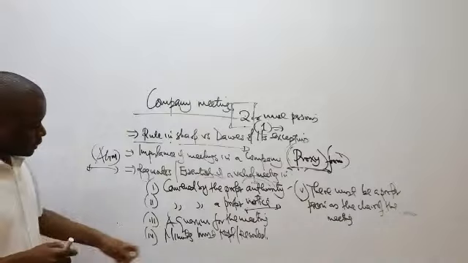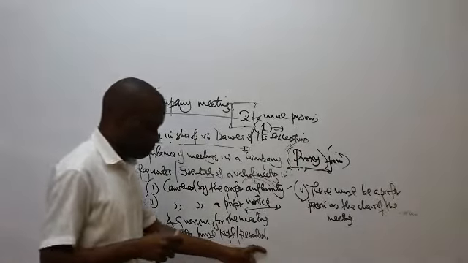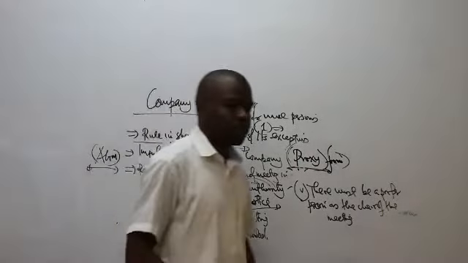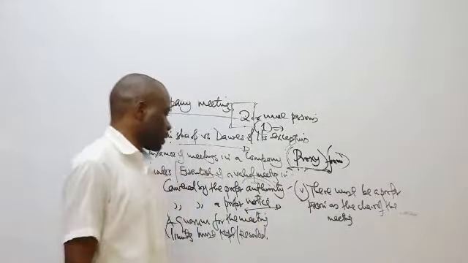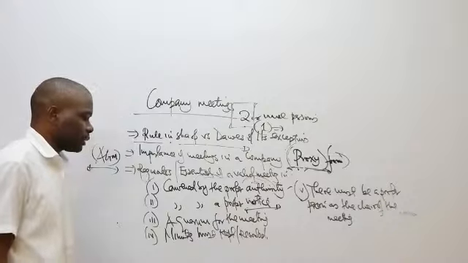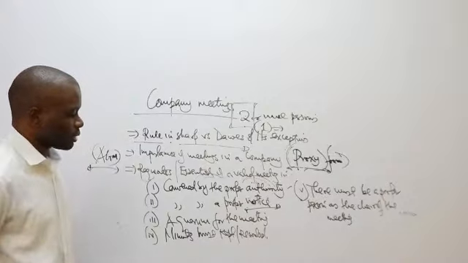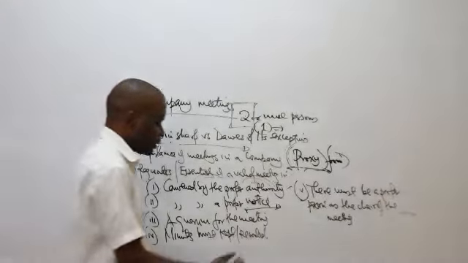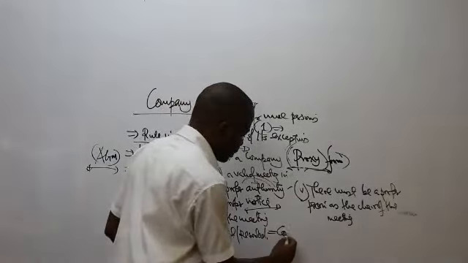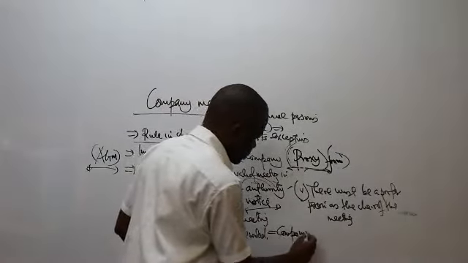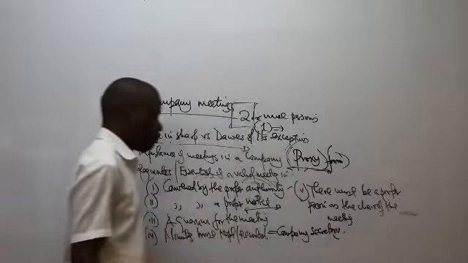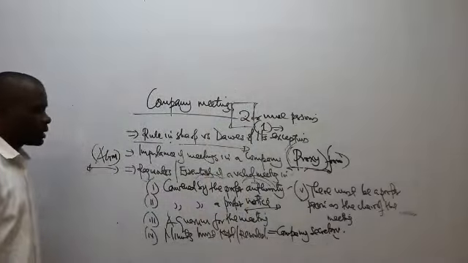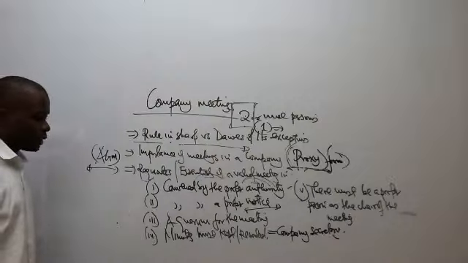We are saying minutes must be kept or recorded. So the minutes of the meetings that are going to be held in the company should be recorded or kept, and the person who has the responsibility, we'll see later on, is the company secretary. The company secretary is the one who will likely record the minutes at the meetings of the company.